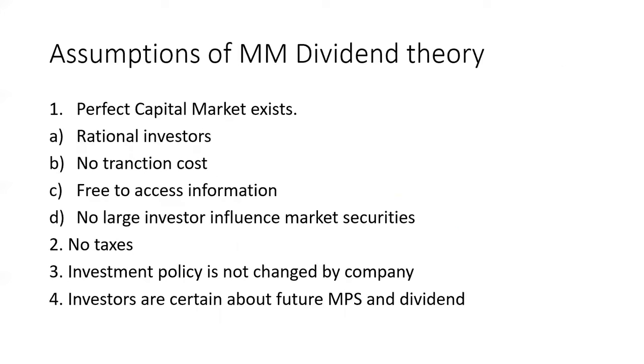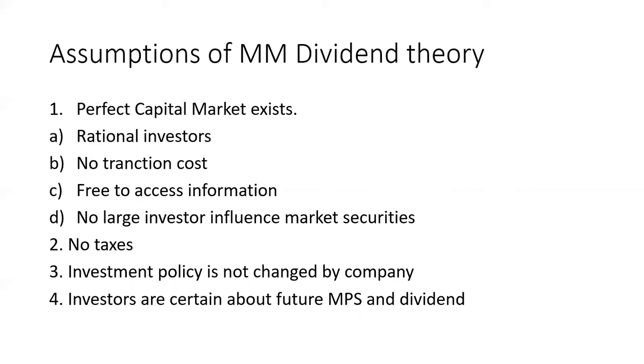Let's understand the assumptions of the Modigliani-Miller dividend theory. First, a perfect capital market exists. It's the common assumption that a perfect capital market will exist, whether it is capital structure or dividend theory. Modigliani and Miller said that the perfect capital market will exist, which in reality is just a myth.